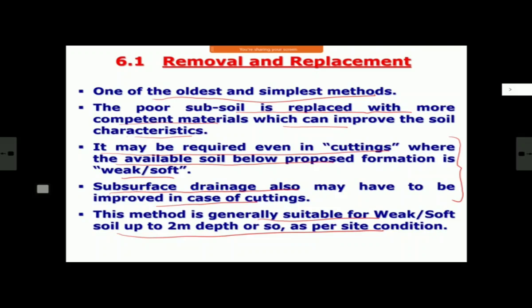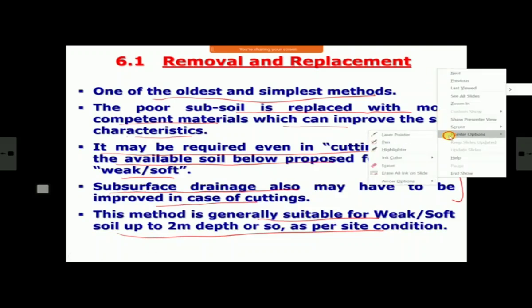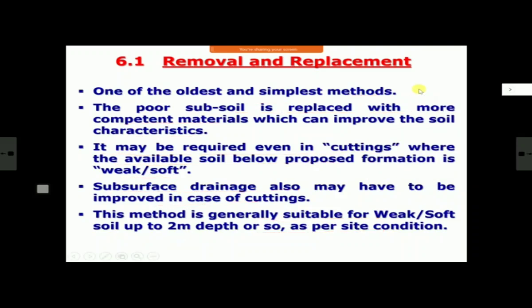But more than that, many times you find your soil is weak or soft up to 10 meter, 8 meter, 15 meter like that. In that case, you cannot do replacement of 8 or 10 meter. You cannot make such a big trench and create a pond and dig another. That becomes almost undoable, practically not doable. And therefore, this is the limitation of this method. Otherwise, this is the most preferable method if you have only a top shallow layer which is weak or soft subsoil.